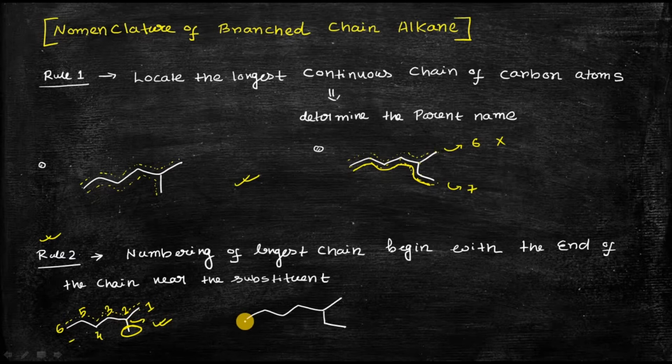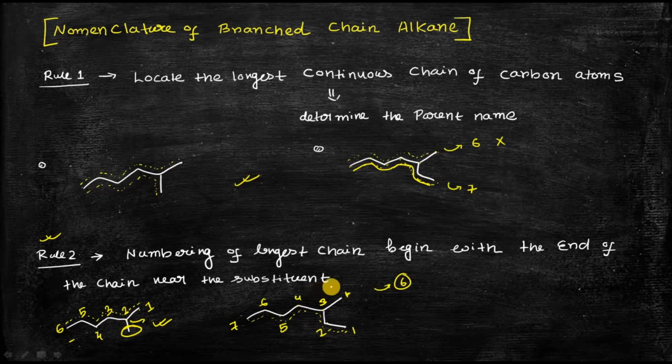Similarly, you already know that this is the longest chain, which you identified in rule number 1. Now if you do the numbering like this, 1 2 3 4 5 6 7, you can see that the substituent gets the number 3. But if you do the numbering like this, 1 2 3 4 5 6 7, then in that case the substituent will get number 6.